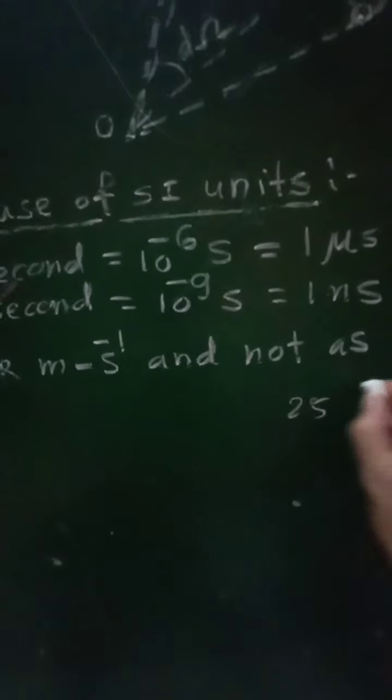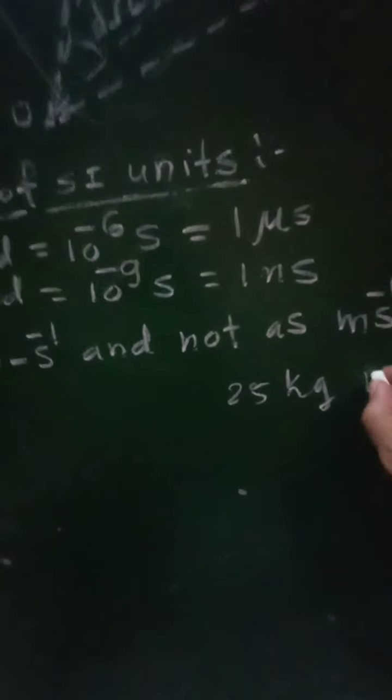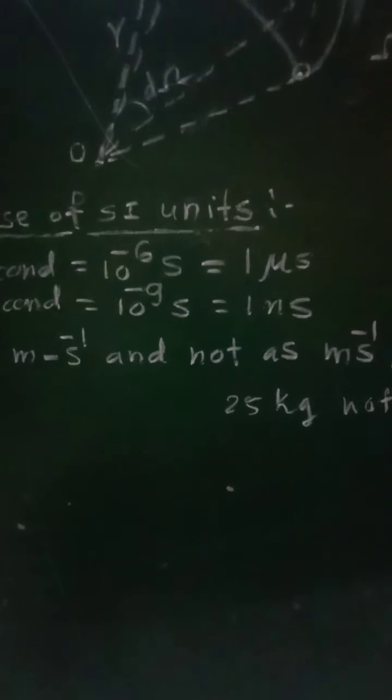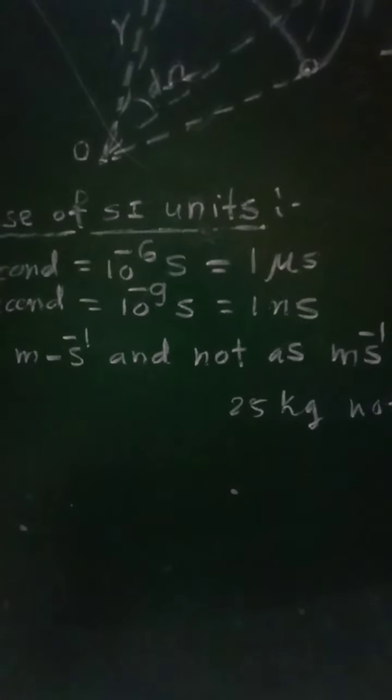For example, 25 kilogram will be written as only 25 kg and not as 25 kg dot.